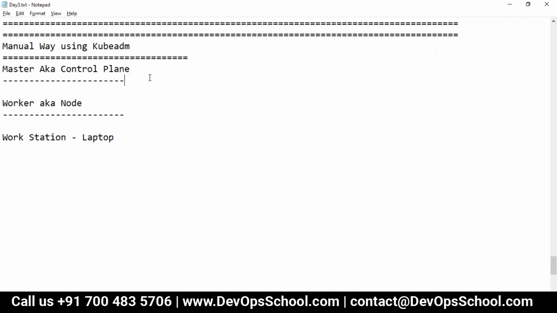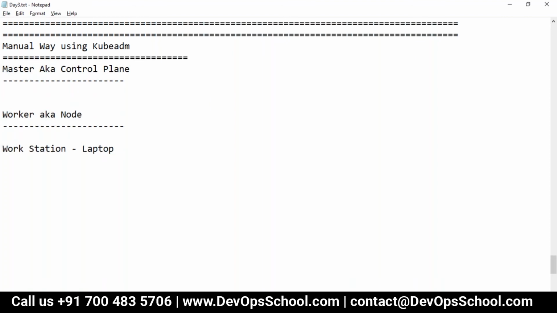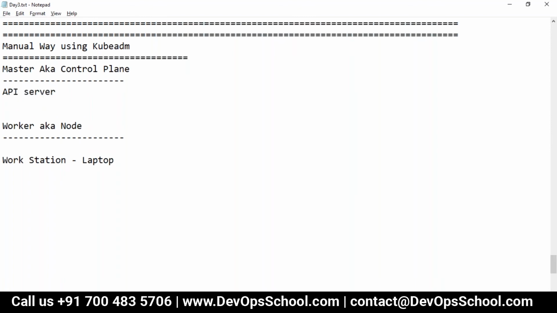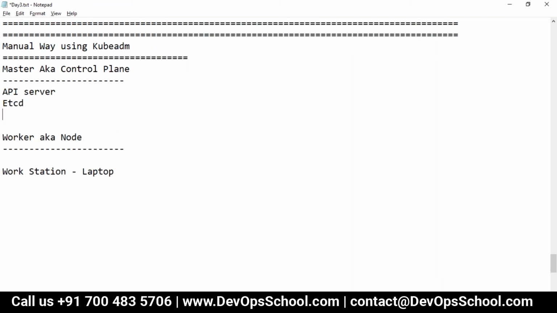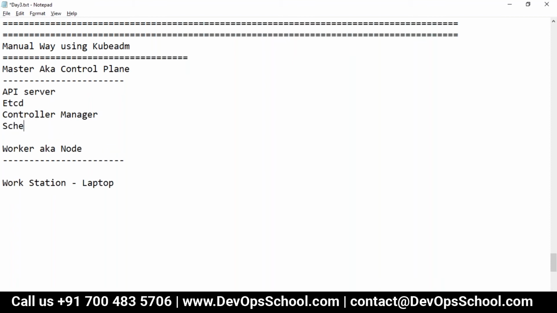Now here, what are the components we have in the master? So we have the API server. I hope you remember all of this. Then second one, we have the etcd cluster, a stored database, kind of. Third one, we have a controller manager. And fourth one, we have a scheduler.